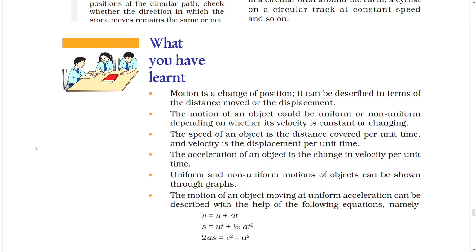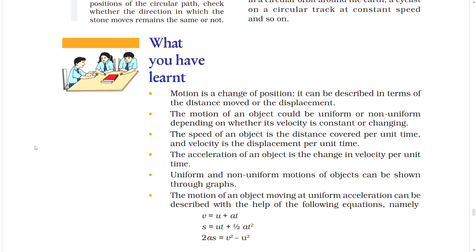What you have learned? Motion is a change of position. It can be described in terms of the distance moved or the displacement. The motion of an object could be uniform or non-uniform depending on whether its velocity is constant or changing. The speed of an object is the distance covered per unit time, and velocity is the displacement per unit time. The acceleration of an object is the change in velocity per unit time. Uniform and non-uniform motions of objects can be shown through graphs.